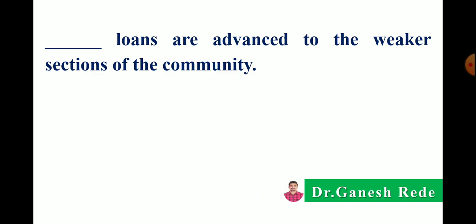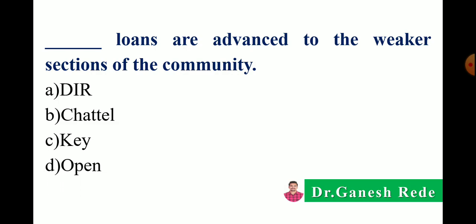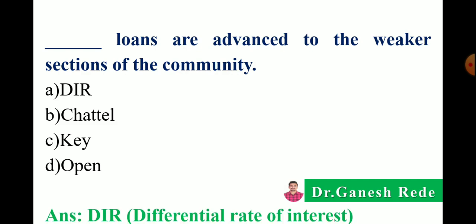Next, dash dash loans are advanced to the weaker sections of the community. So, DRI loans, chattel loans, key loans or open hypothecated loans. Correct answer is DRI, differential rate of interest loans, advanced to the weaker sections of the community.